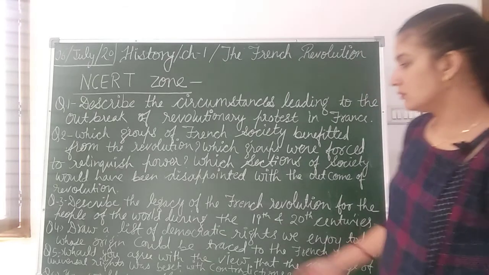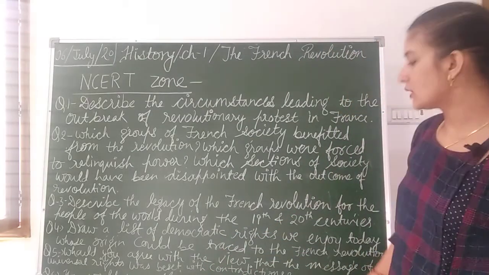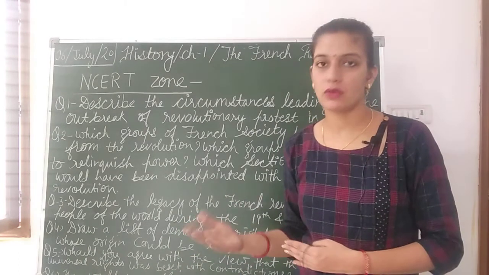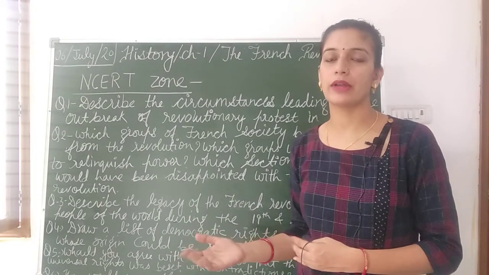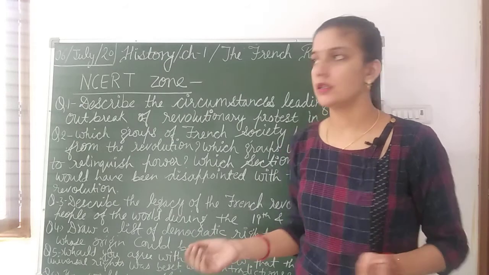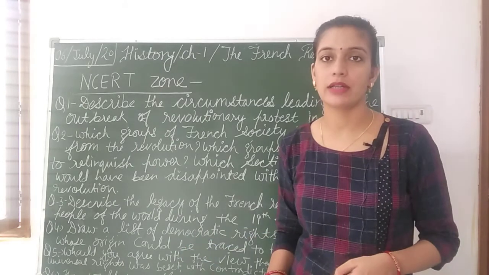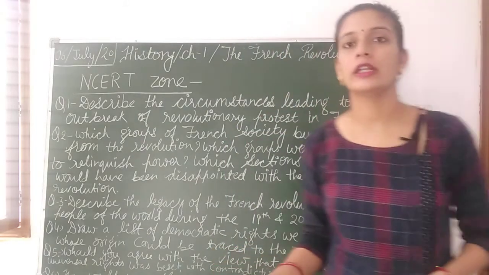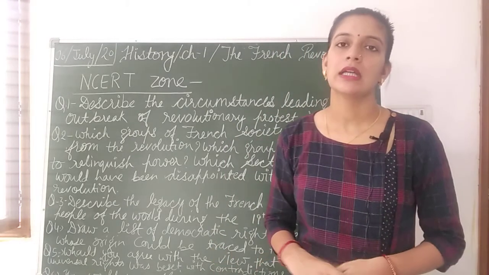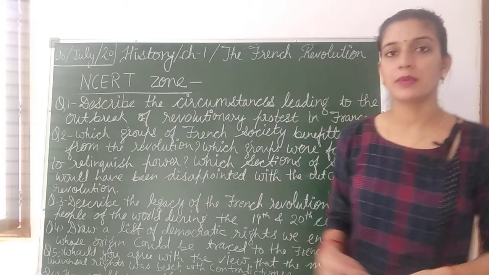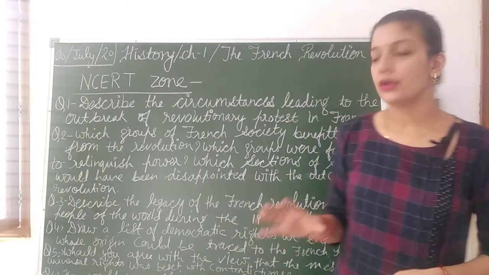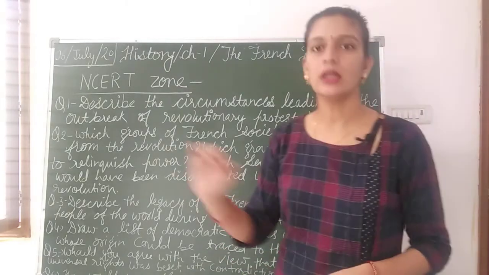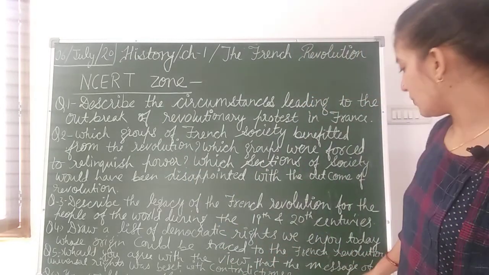So in this way definitely that is a contradiction, because on one hand there was male suffrage, the males were having the voting rights. On the other hand, the women were not having the voting rights. In the starting, the unpropertied persons were also not having voting rights, but later on in the directory rule they got the voting rights, and in the Jacobin Club also they got the voting rights. But then also there are the women whose condition was not at all good throughout the revolution. So that will be the answer for this question.